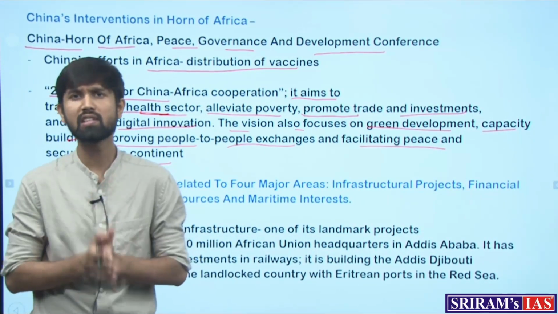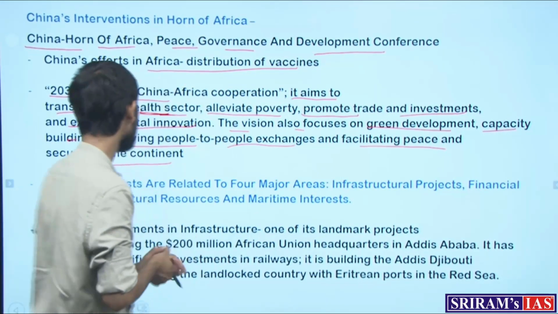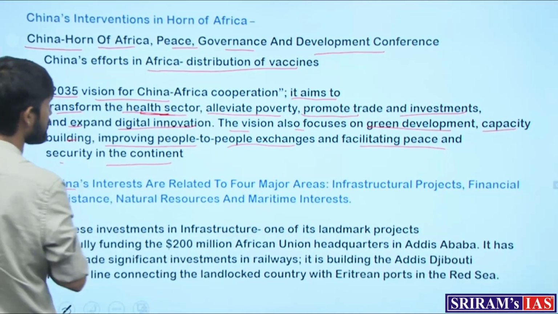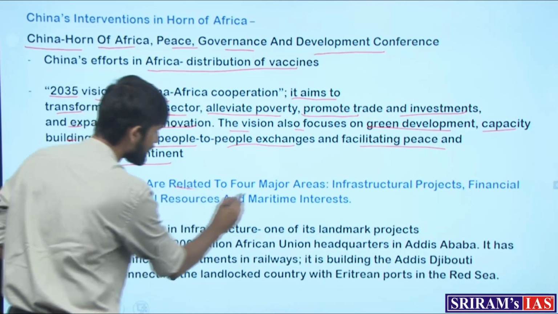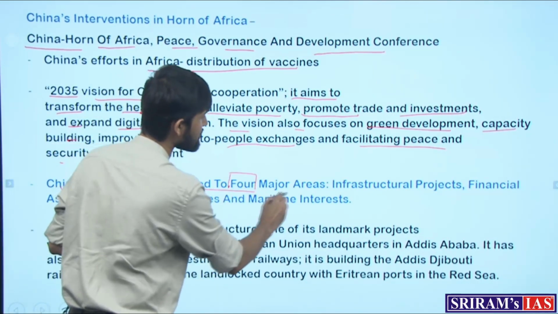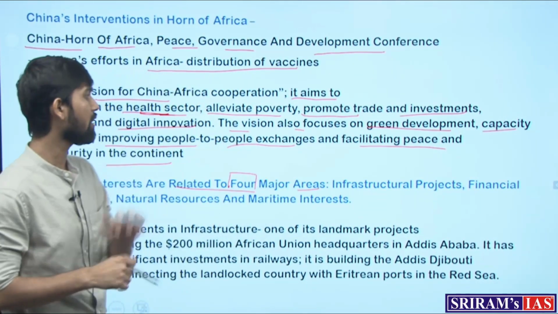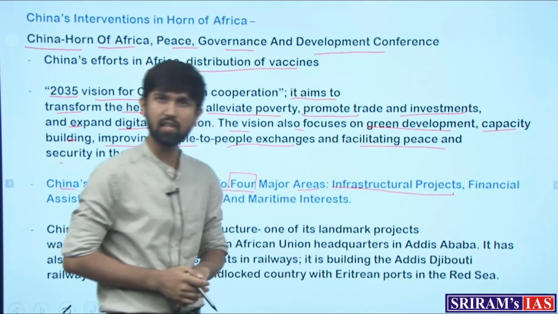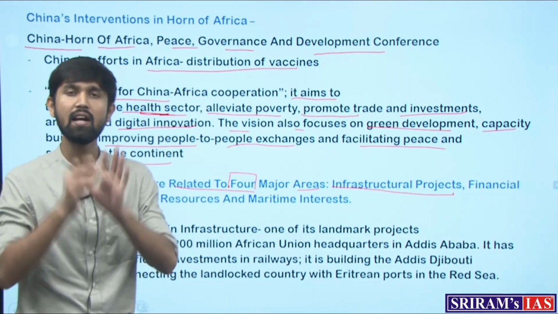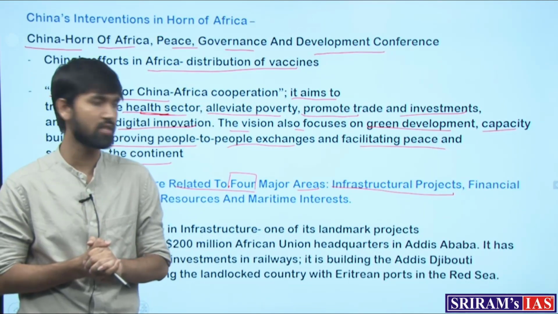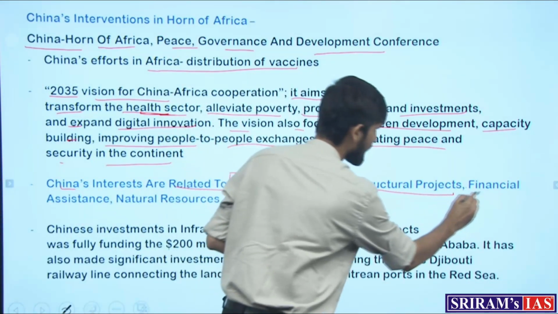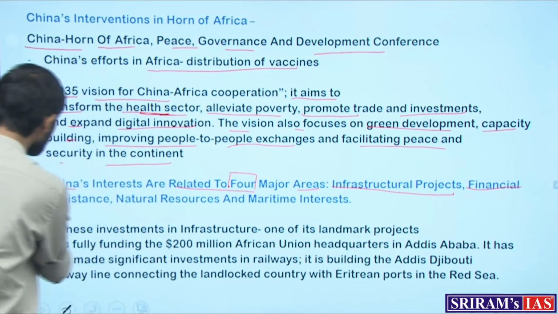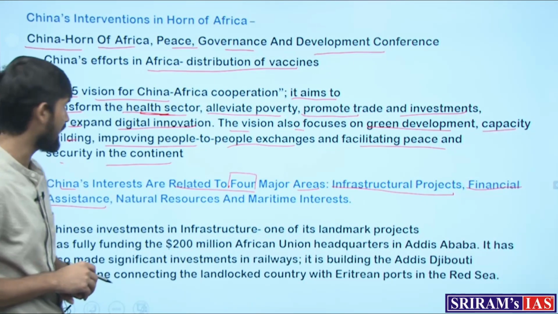What are the efforts that the Chinese have taken for this? China's interest and consequently its efforts are related to 4 major areas in the Horn of Africa region. What are those 4 major areas? First is the infrastructural projects, where the Chinese are interested in developing infrastructure in the region. Second is financial assistance for various activities.